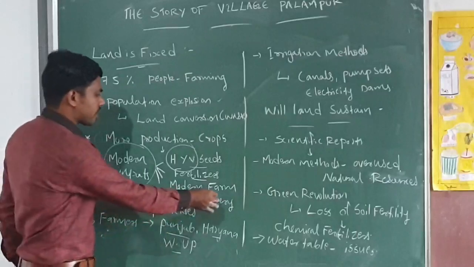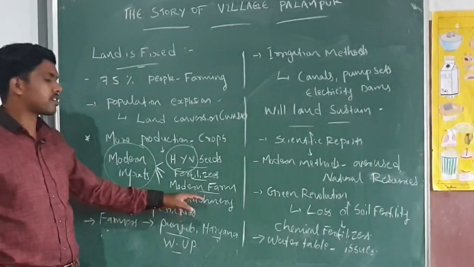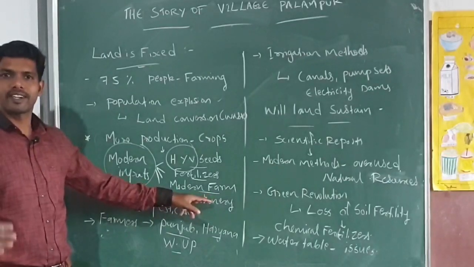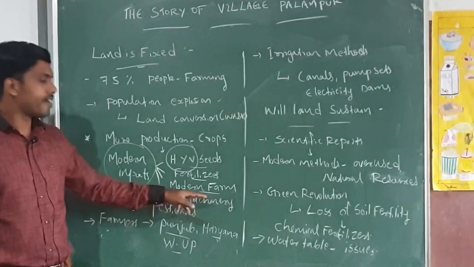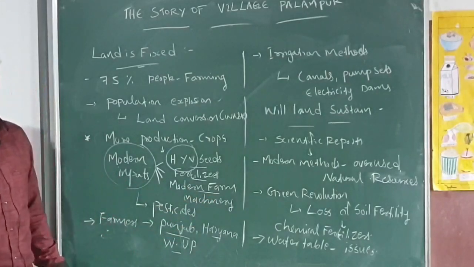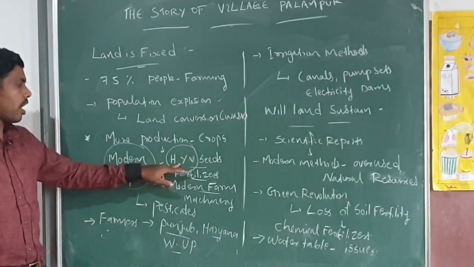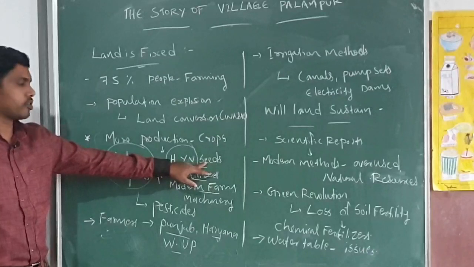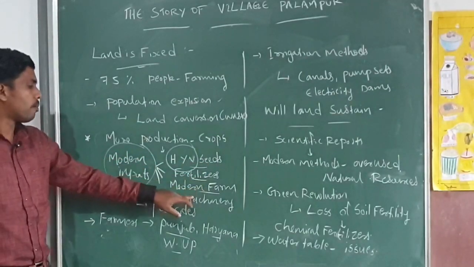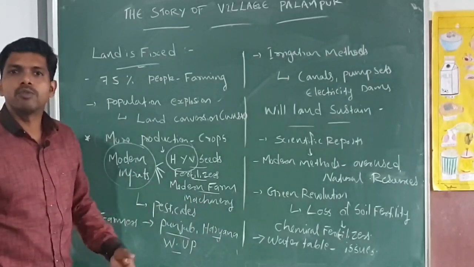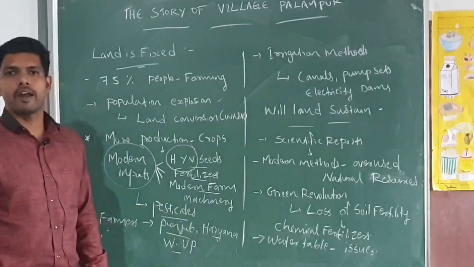The third one is modern farm machinery. Farmers use threshing machines, tractors, and different tools on their land, including modern farm machinery. So once again, among modern inputs, first, they use high yield varieties of seeds. Second, they use chemical fertilizers. Third, they use modern farm machinery on their land. And last, they also use pesticides on their land.